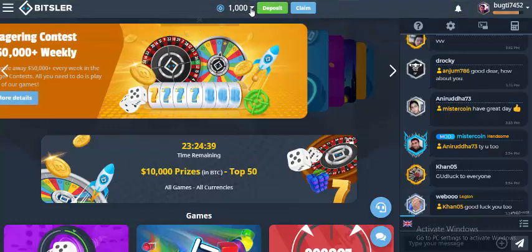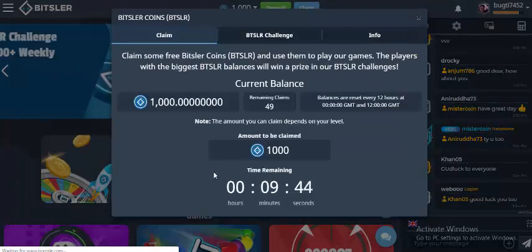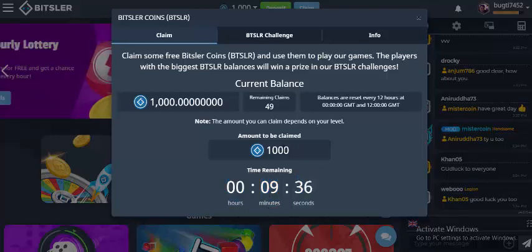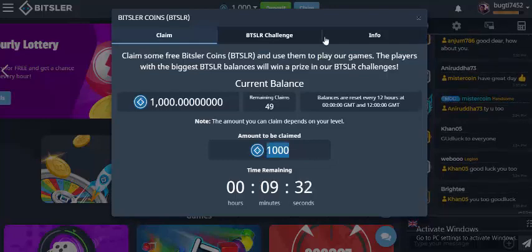Good luck. Now if we try to claim again, we can't, because we need to wait 10 minutes, and then you will get again 1000 Bitler coins.